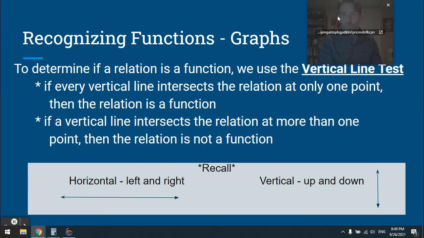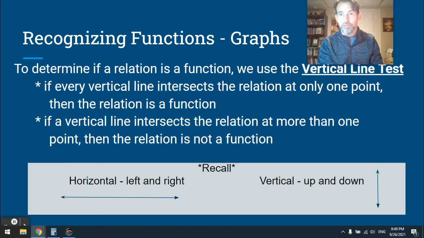Now, when we're looking at graphs, we want to do something called the vertical line test. The vertical line test means, so vertical, just a reminder, it means up and down. If you are dancing horizontally, you are not dancing, probably, unless you are breakdancing or doing something I don't understand. Most dancing happens vertically. So just remember vertical dancing.